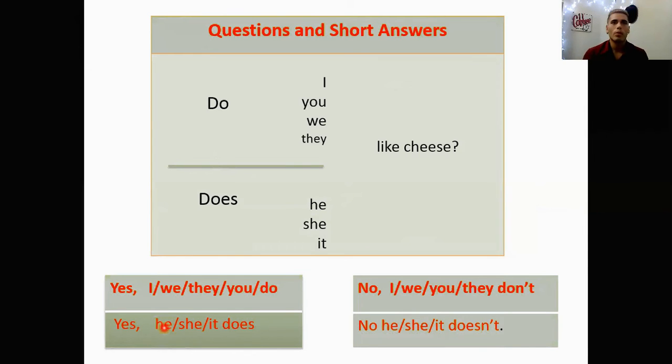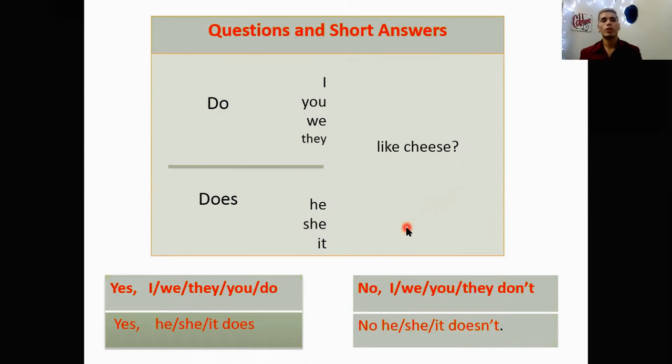What happens in a question? When you have a question, you only need the auxiliary, as you can see here, do, plus the subject, plus the verb and the complement. And in the third person is the same. Auxiliary does. Remember, the auxiliary for third person singular is does. So you use does plus the third person singular pronoun or subject plus the verb in the base form plus the complement, and that's it.